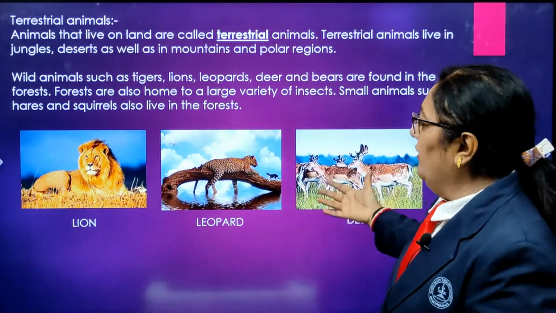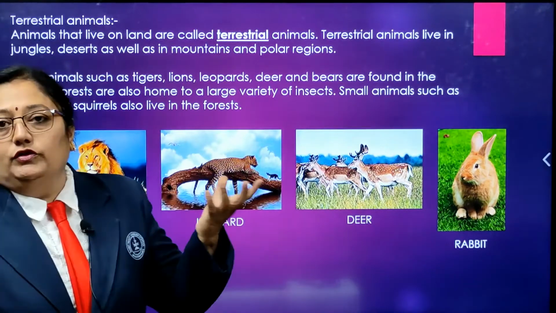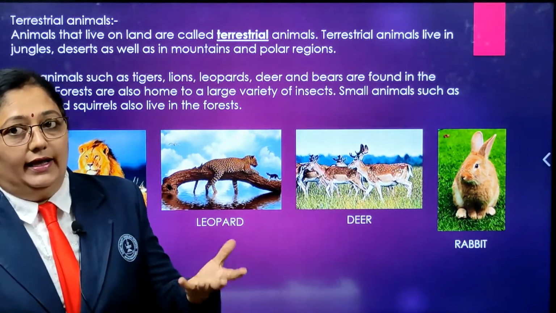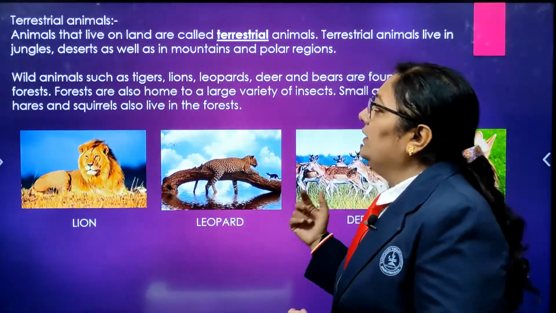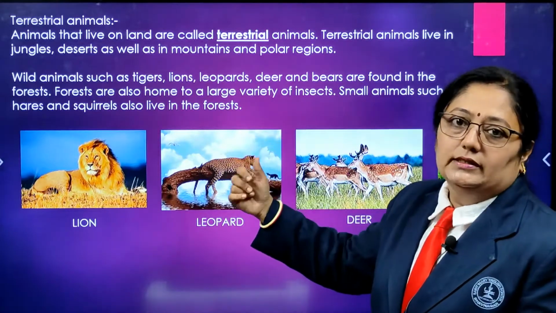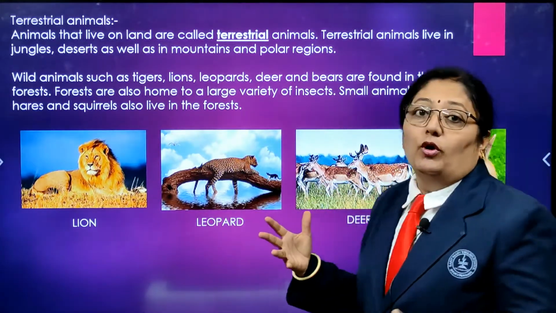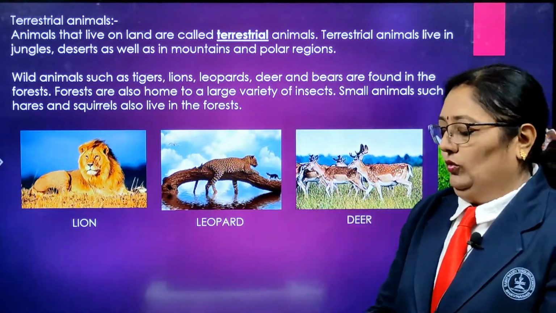The wild animals stay in the forest. Even a few insects stay on land, and they are all categorized under terrestrial. It may be jungles, deserts, mountains, or polar regions where it is completely covered with snow.